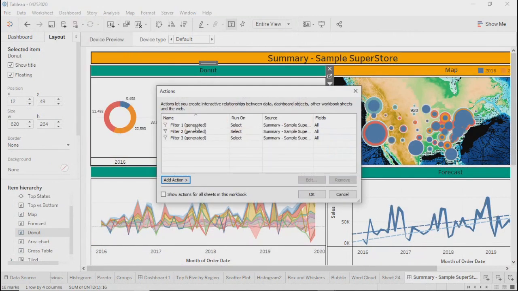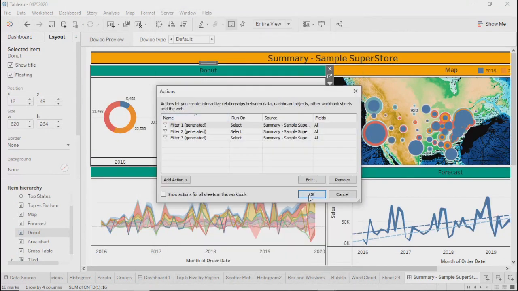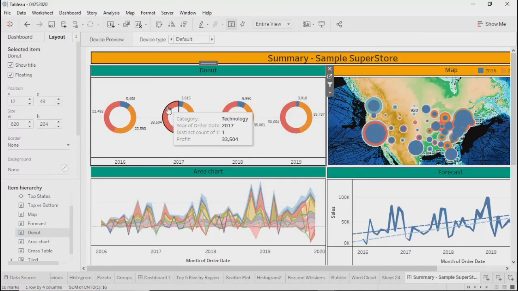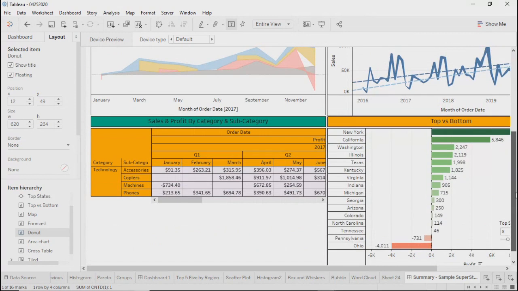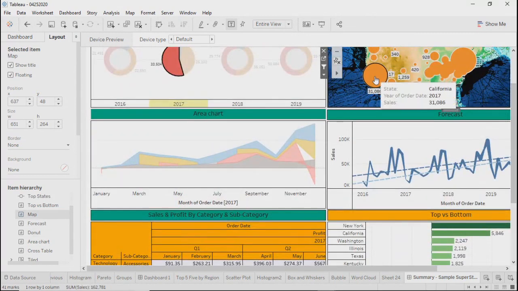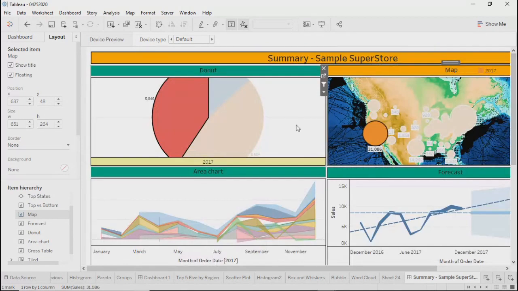Dashboard, action, first filters, donut, show all the values, all the fields, select. Okay, it's fine at this moment. If I select this, okay, got it. See what is happening over here. Can anybody tell me?